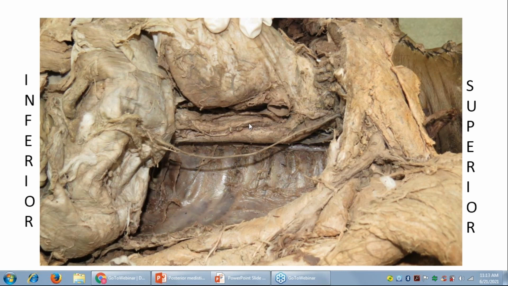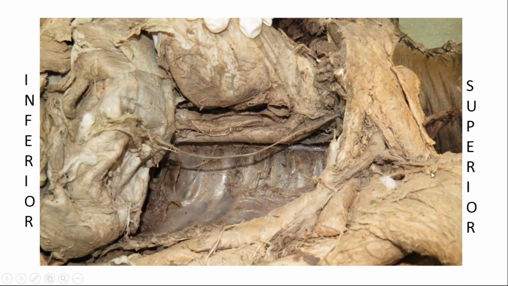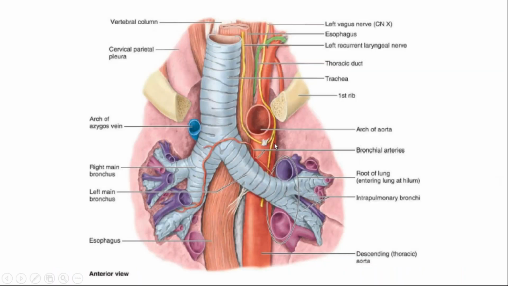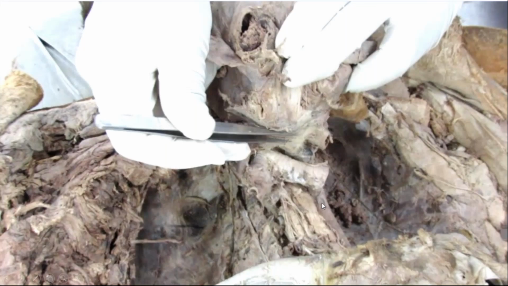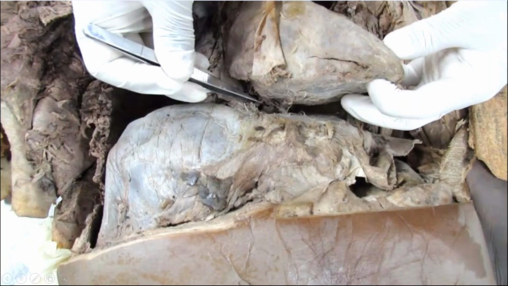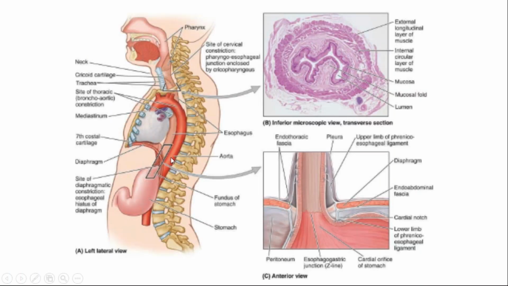Towards the right side, in the upper part is the esophagus. All right, and it has also to go down, and because it has to go into the abdomen, let's see that picture. Okay, it has to go down, and then it will be going down into the abdomen. You can see this is how the aorta is going down into the abdomen by passing through the diaphragm, it will be going down.